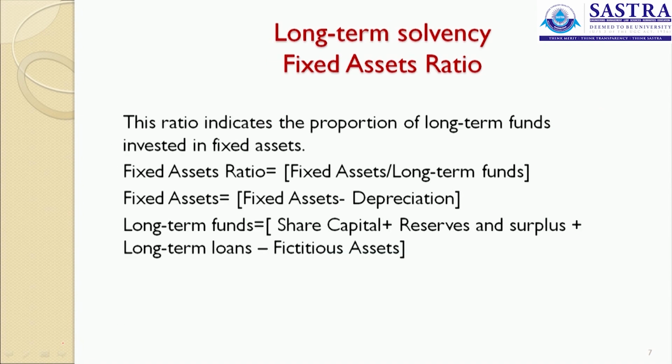Next is your fixed assets ratio. This shows your long-term solvency. This ratio indicates the proportion of long-term funds invested in fixed assets. Now, we have fixed assets divided by long-term funds. Fixed assets is always taken as net fixed assets, that is fixed assets less your depreciation. This depreciation is said to be accumulated depreciation.